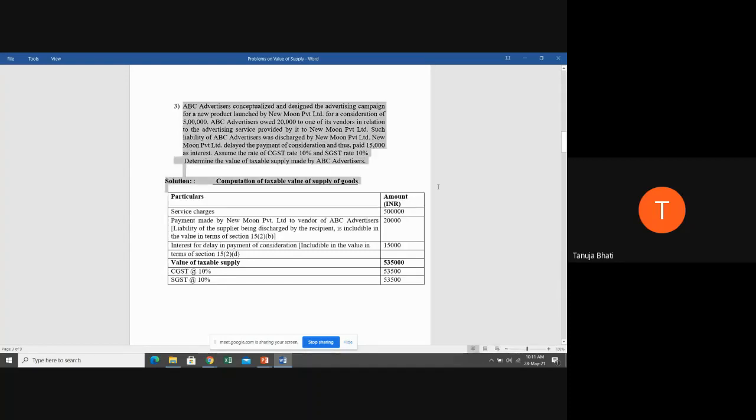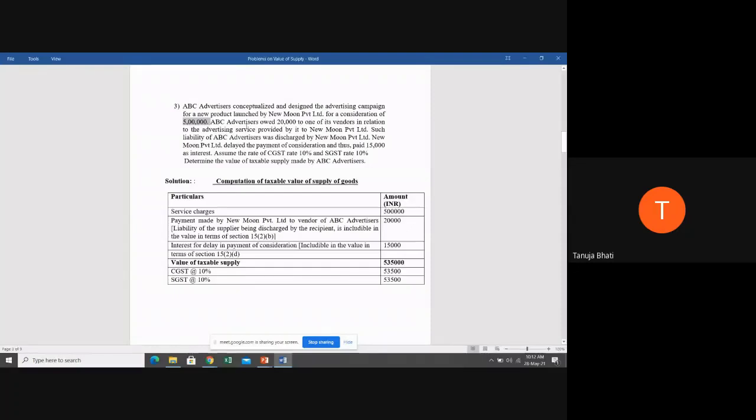Let me just explain in short what the problem is. ABC advertisers is a service provider, and they are providing advertising services for a product that was being launched by New Moon Private Limited. ABC advertisers fixed a price of 5 lakh for doing the advertising campaign. So ABC advertisers are the service providers.